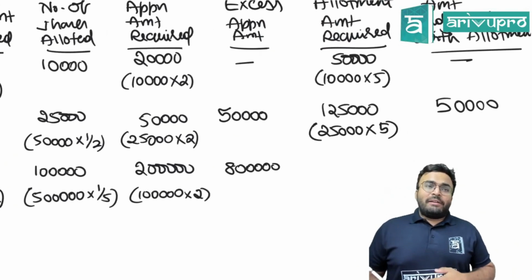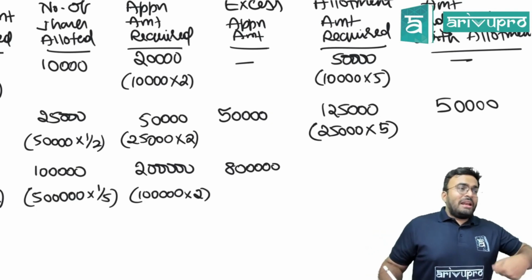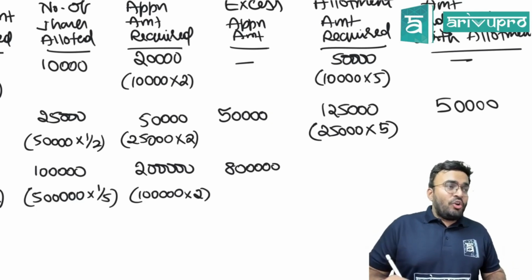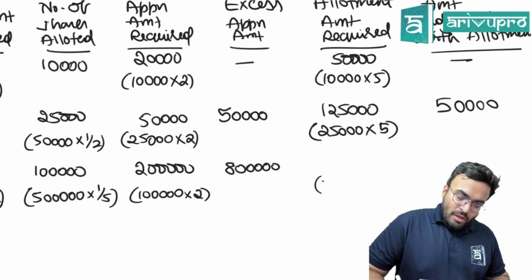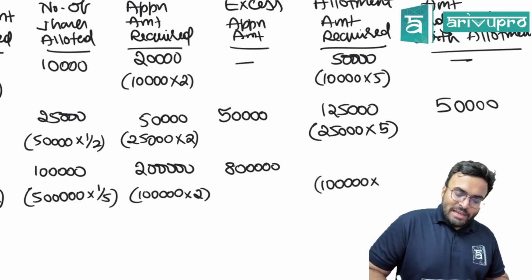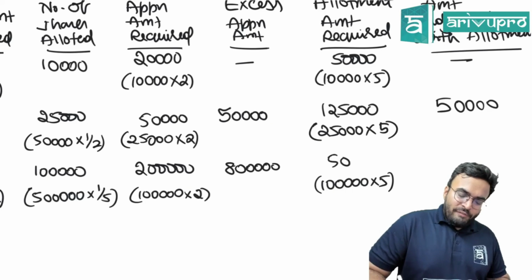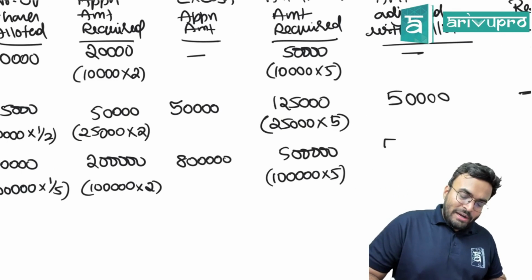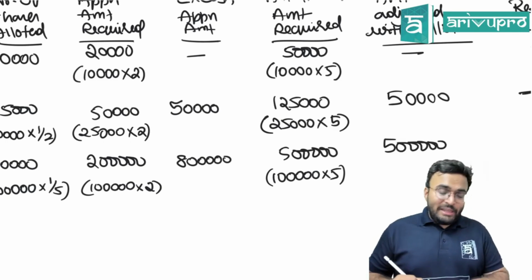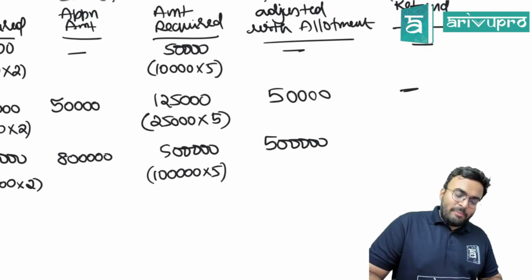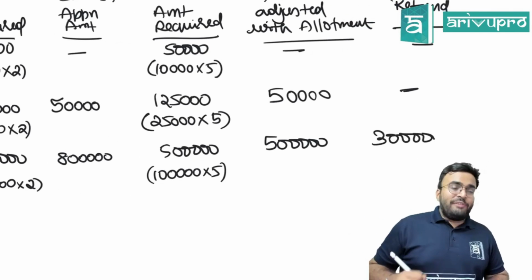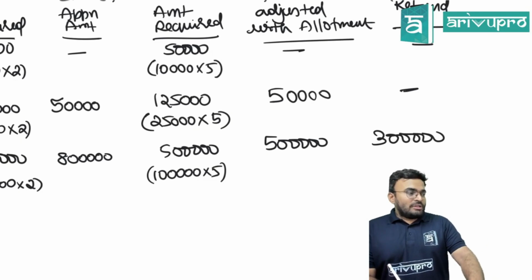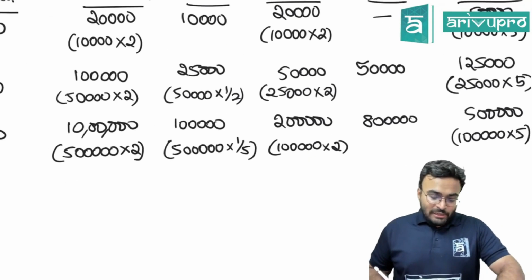Allotment amount required. What is the allotment amount required? Yes, 1 lakh into 5. So 5 lakhs. How much extra do I have? 8 lakhs. So what will I do? I will adjust 5 lakhs fully. After that, I will still be left with an amount, that is 3 lakh, which will be refunded. Clear?